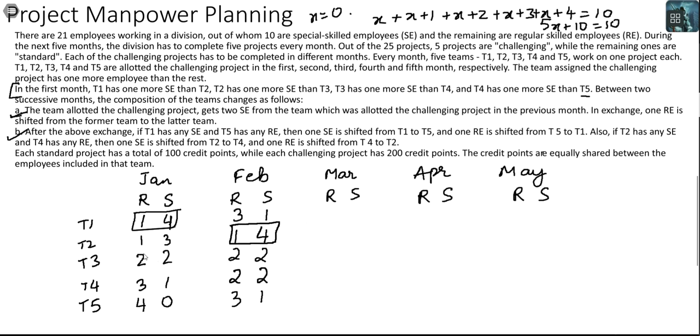In the next month, the first movement will be between T2 and T3. So according to condition A, 2 SE will come here, 1 RE will go here. So I will have 3, 1, 2, 2, 1, 4, 2, 2 and 3, 1 initially, and then I have to take care of this second condition, these 2 points. If T1 has any SE, it does, and T5 has any RE, it does. One SE shifted this way, RE shifted that way, okay.